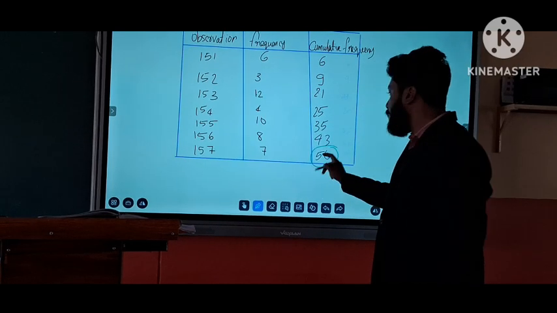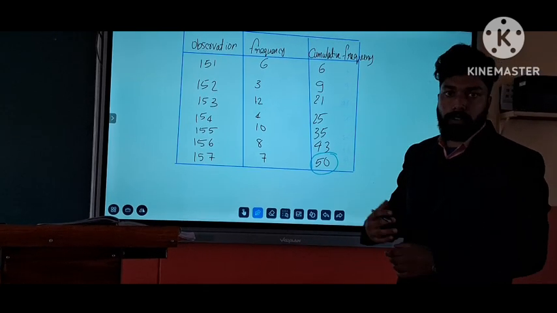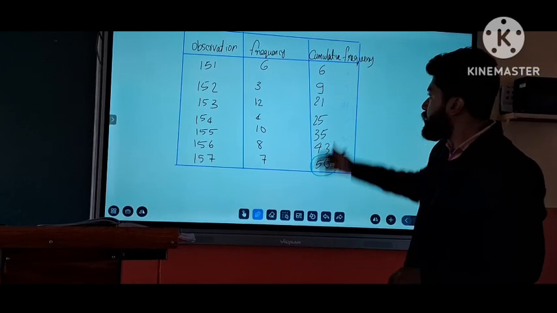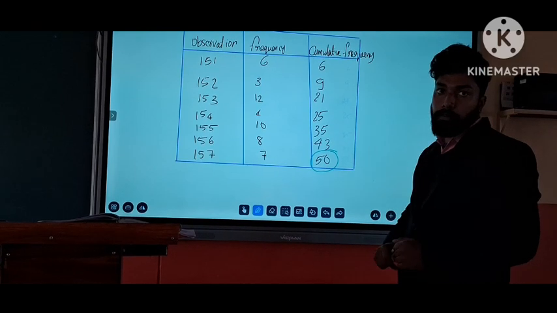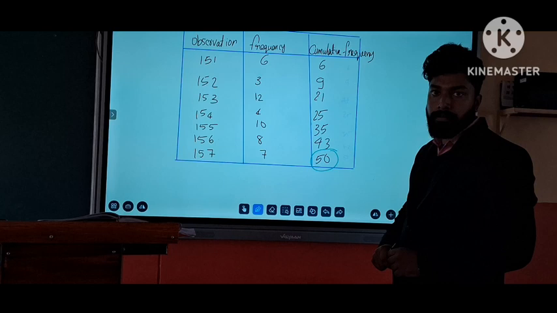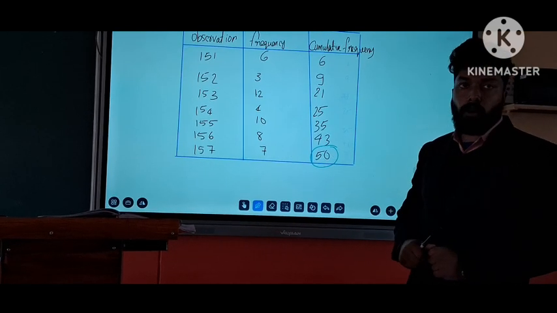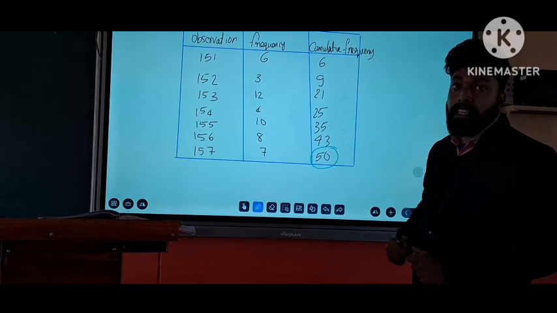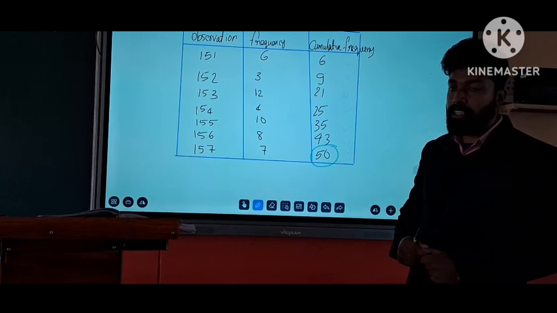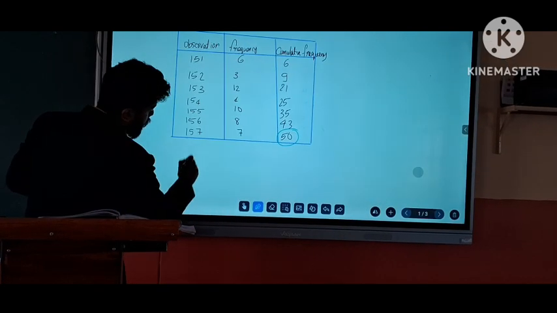Now we have 50 as our total number of observations. Sometimes it is already given in the question. Otherwise, from the cumulative frequency, we can finally reach the total number of observations. Is it clear? According to the total number of observations, we can tell that it is an even number. So what is the formula to find the median in this case?